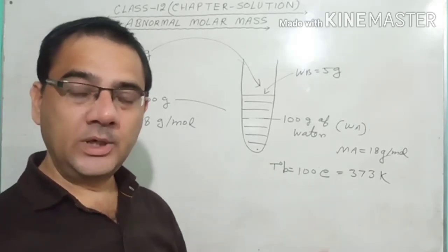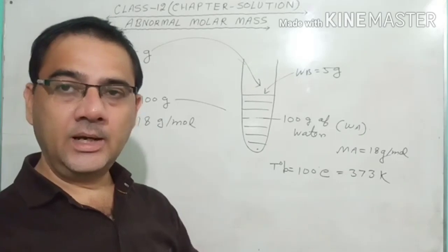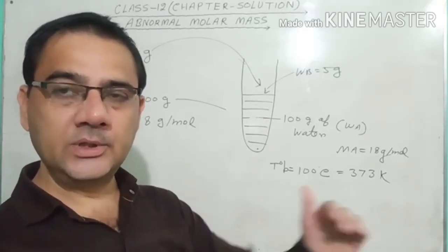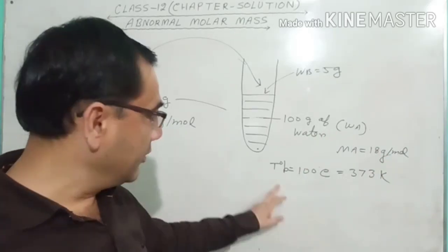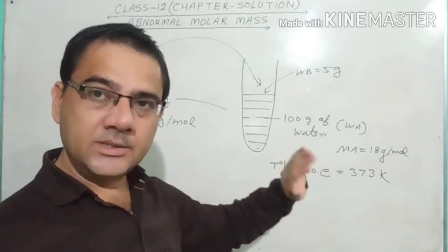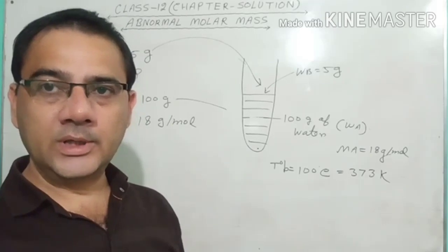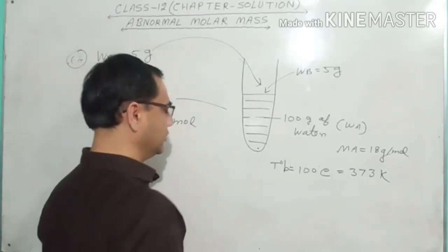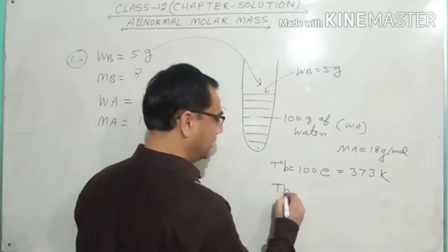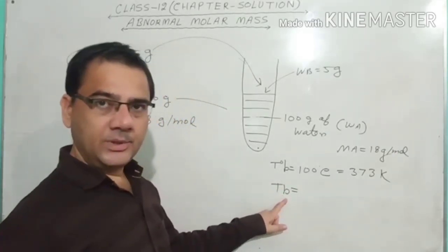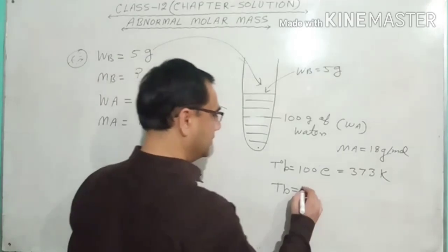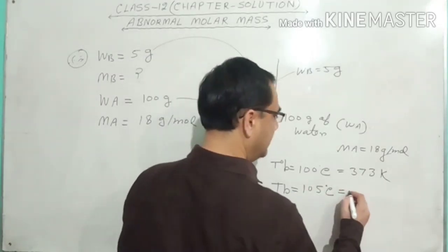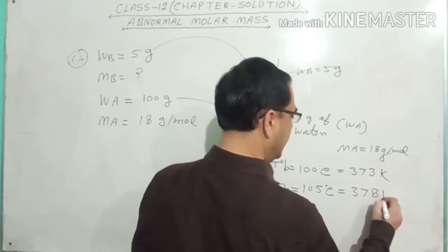But if you still want to boil it, you have to give some extra heat and the temperature will rise. Definitely the temperature will rise, and that is called elevation in the boiling point. If the solvent boiling temperature is 100 degrees Celsius, the solution boiling temperature will be more than 100. Maybe I assume 105 degree, like that. So that will be called TB. And what is TB? That is the boiling temperature of the solution, and maybe it is equal to 105 degree Celsius, and it is equal to 378 Kelvin.